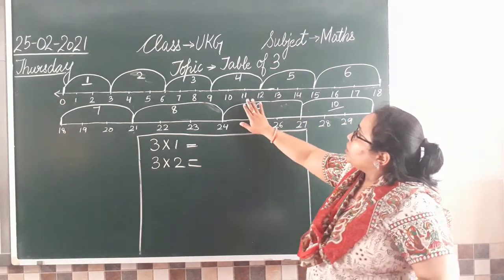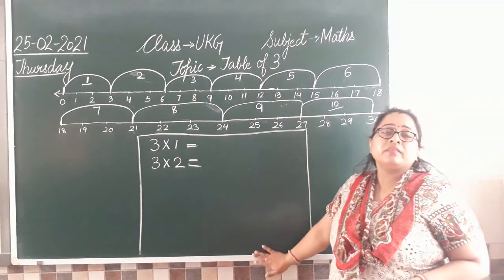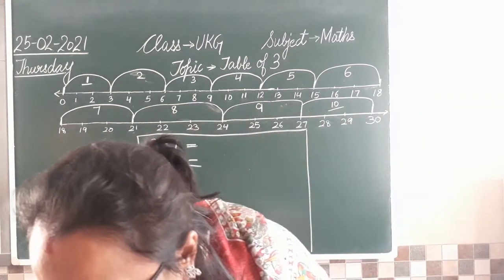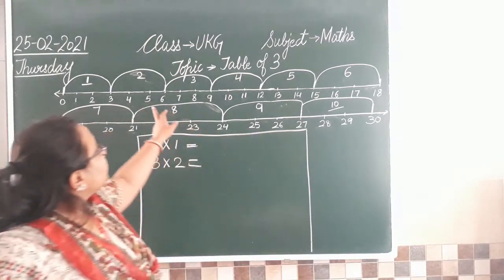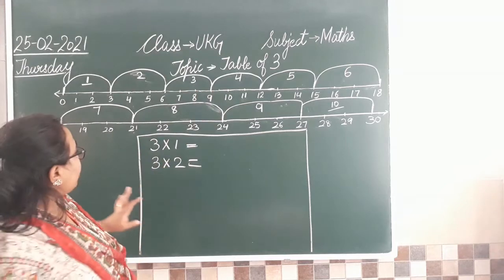Now, after doing the skip count, we are going to write our table. बहुत easy हो जाएगा. कैसे? आपने ऊपर अपना skip count तो कर ही रखा है ना? So every time you have written the number of jumps also.